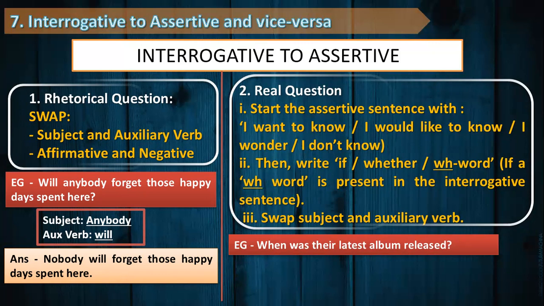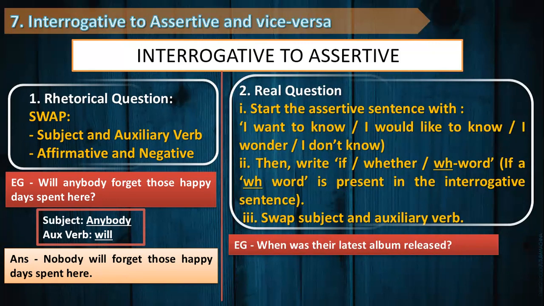So in this case, we have a WH word. Hence, we are going to use the WH word which is provided to us, that is when. After writing the phrase, for example, I want to know, we are supposed to write the WH word, that is when. And so the two parts will be: I want to know when.